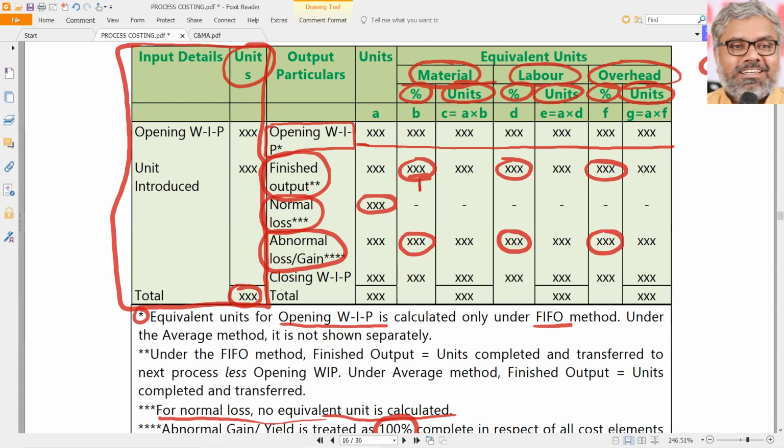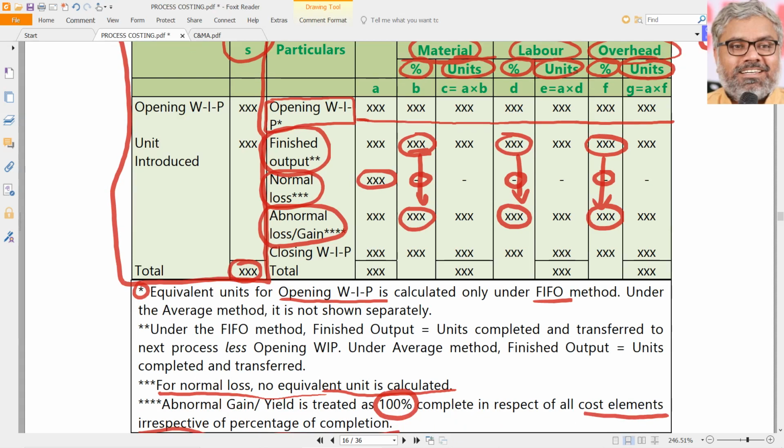So both these percentages will always be 100% for the completed units and abnormal loss or gain units. Normal loss will always be 0%. There is nothing to be calculated as equivalent units for normal loss. Finished output is 100% complete. Abnormal loss is 100% lost, not complete, 100% gone. So that is also fully taken out as if it is gone. Now, what remains?